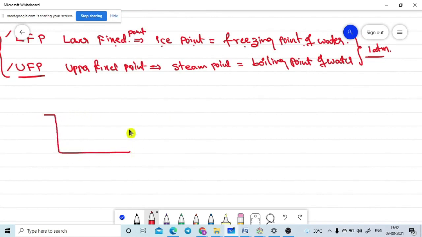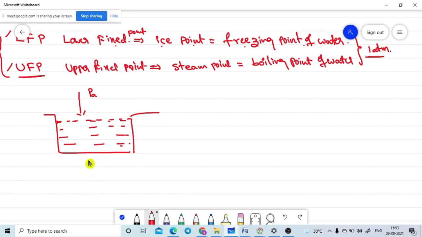Now my general question is this: it is an open vessel containing water. The boiling point of the water, in an open vessel, means the pressure on the water is nothing but atmospheric pressure only, P_A. Is it correct or not? An open vessel means whatever pressure is there due to the atmosphere, the same pressure will appear on the liquid surface in the vessel.